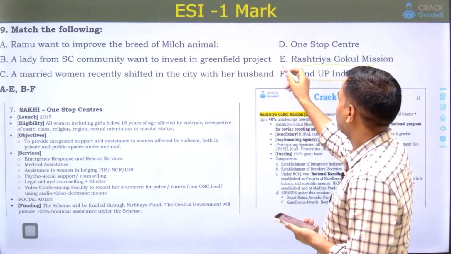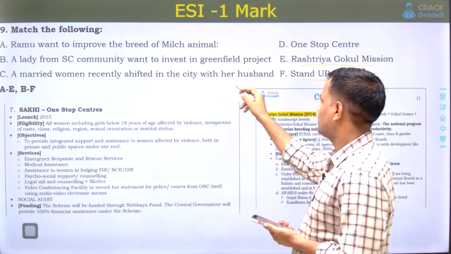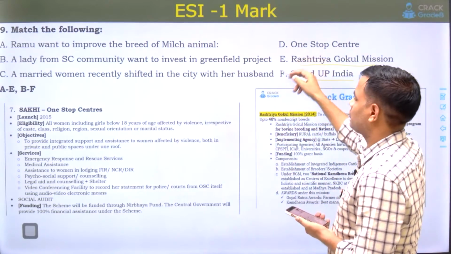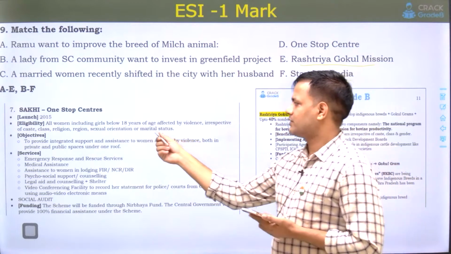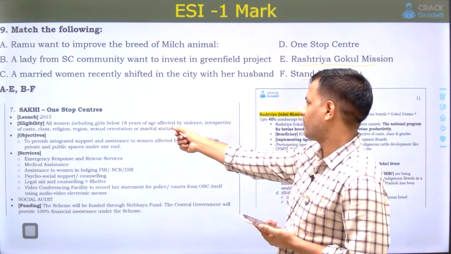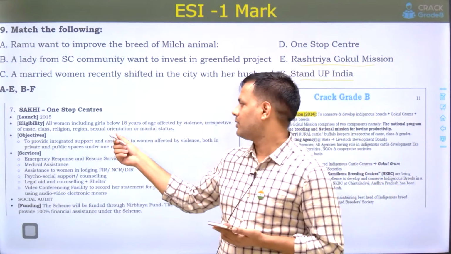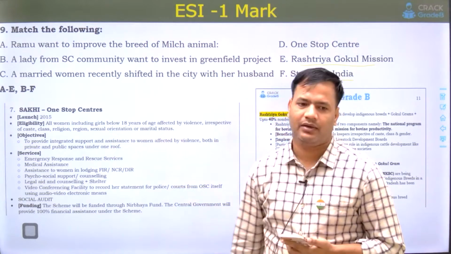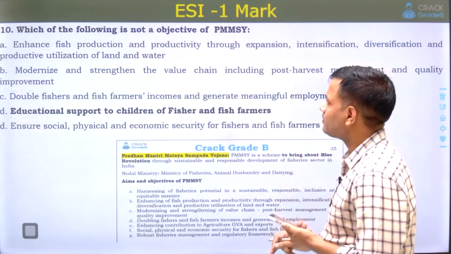AEBF, but a married woman recently shifted to the city with her husband. This is not related to One Stop Centre, because One Stop Centre is related to all women, including girls below 18 years of age, affected by violence, irrespective of caste, class, religion, region, sexual orientation, or marital status. So this was an easy question.